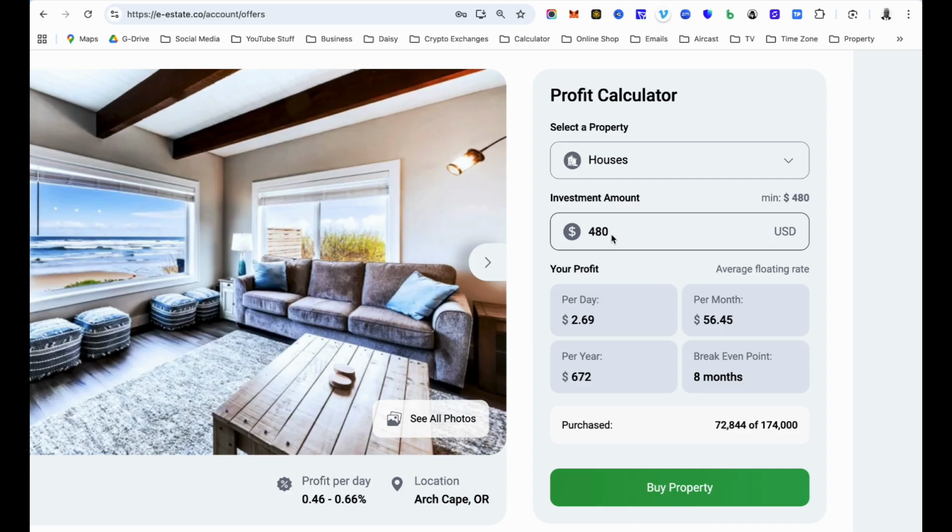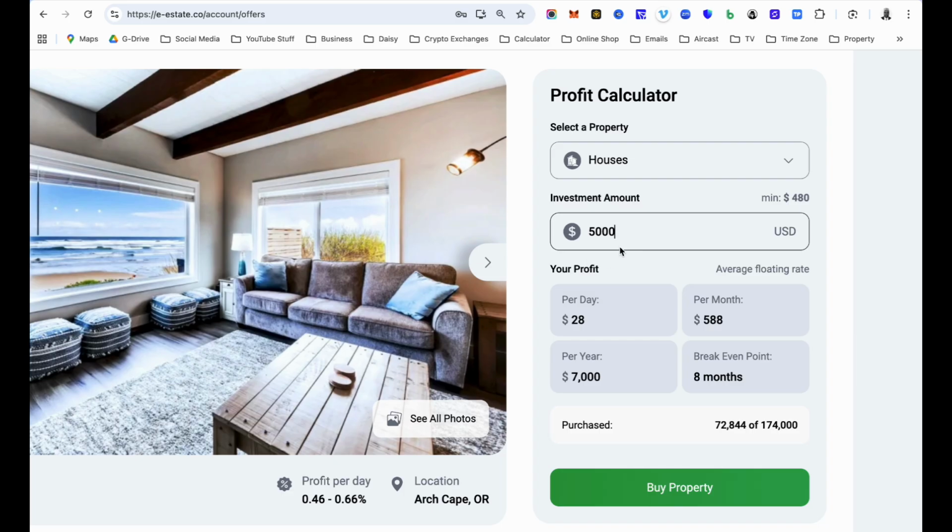So for example, these houses real estate, you will notice that the minimum to invest in the houses real estate here is $480. Okay, as I said, you can invest 5,000 here if you want. You can invest 1,000, 3,000, 5,000. It doesn't really matter.